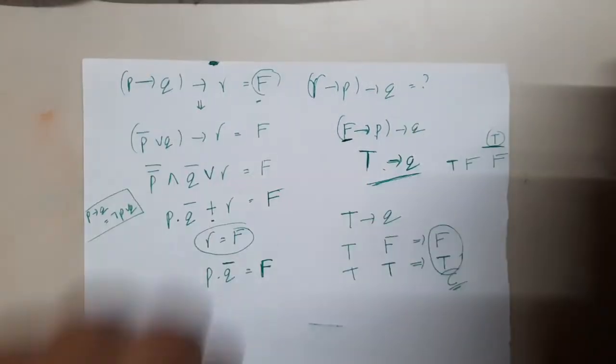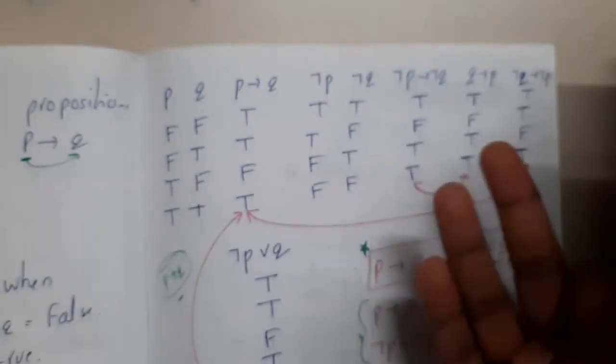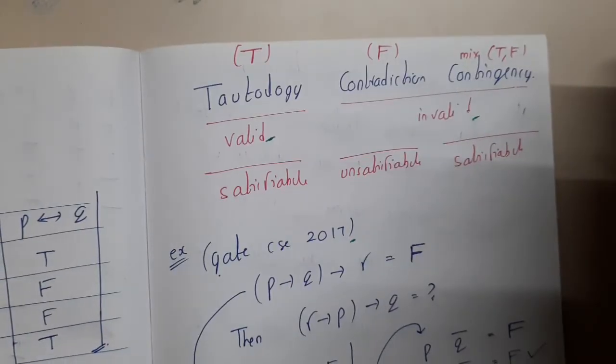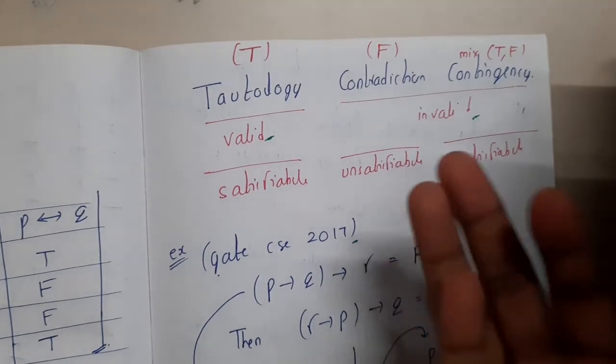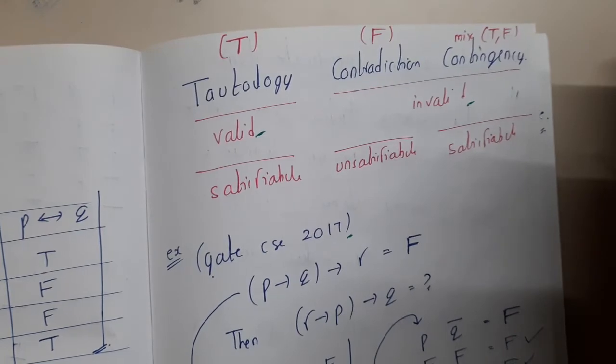So this is all the introduction, guys. Till now, what did we discuss? We discussed all the propositional operations: negation, conjunction, disjunction, implication, and bijunction, or biconditional. Then we discussed tautology, contradiction, and contingency. After that, we took an example. So now you have an idea, right?